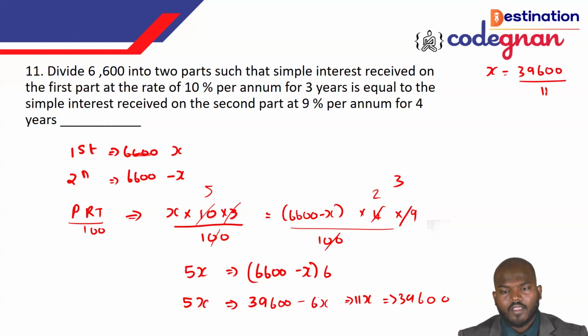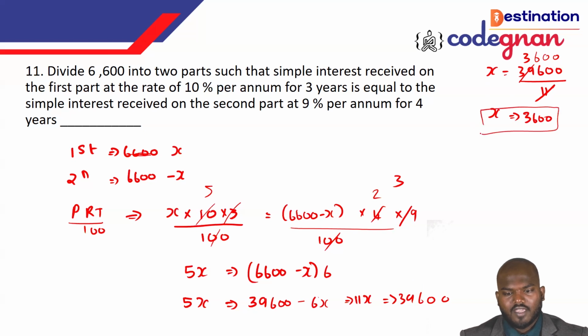We can keep it up. If we keep this, 11 times 3 is 33, which will be left. Again 6 will be left, so remaining 100. 6 times 11 is equal to 66. Okay, you will get x is equal to 3600. So going forward, x is equal to 3600.